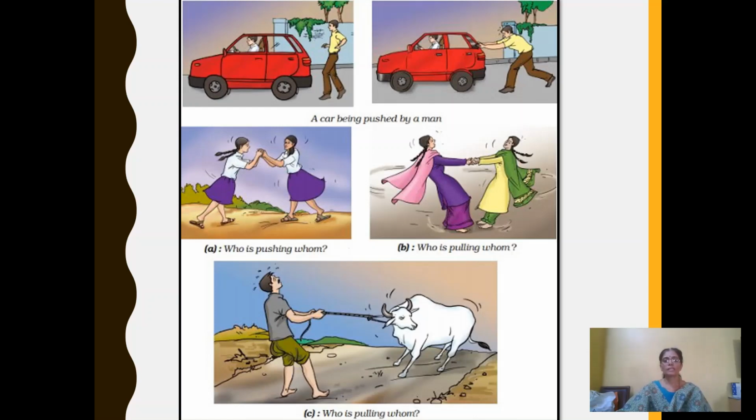So here the interaction between the two objects is the same, they try to pull away from each other. And what about case C, a man and a cow? Here both the cow and the man are pulling each other, but the pulling forces are in opposite directions. The man is pulling in his direction and the cow is pulling in its direction.